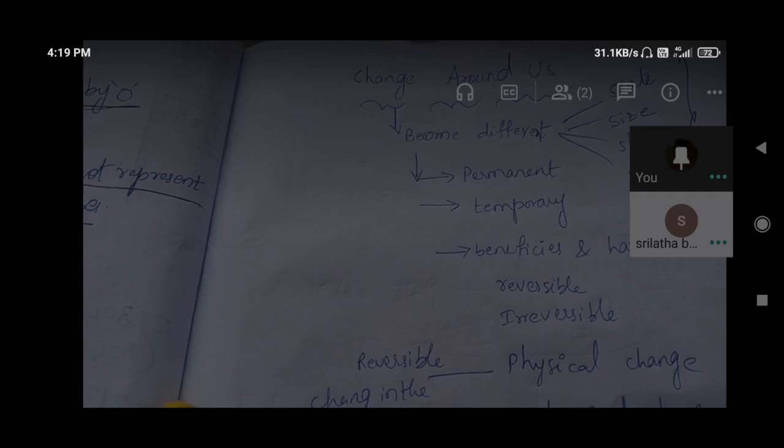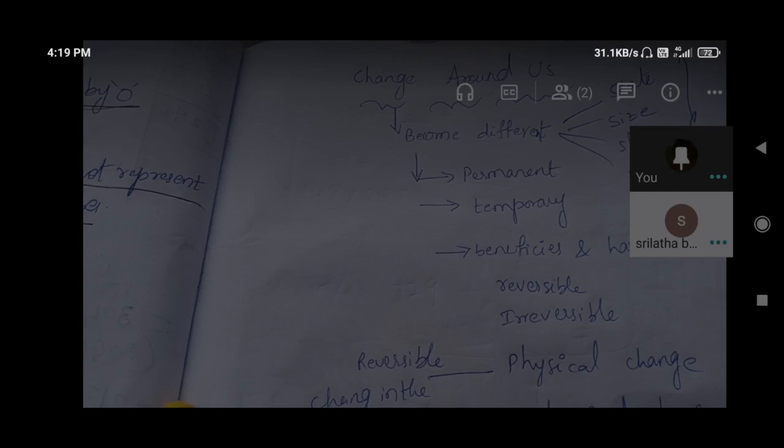The sun rises in the east and sets in the west. So many changes are happening, from daytime to night time, year to year, summer to winter, winter to summer. Then afterwards the rainy season will come, and again winter will come. In this manner, changes are happening naturally. Those are repeated changes, and after a certain period of time they occur again.